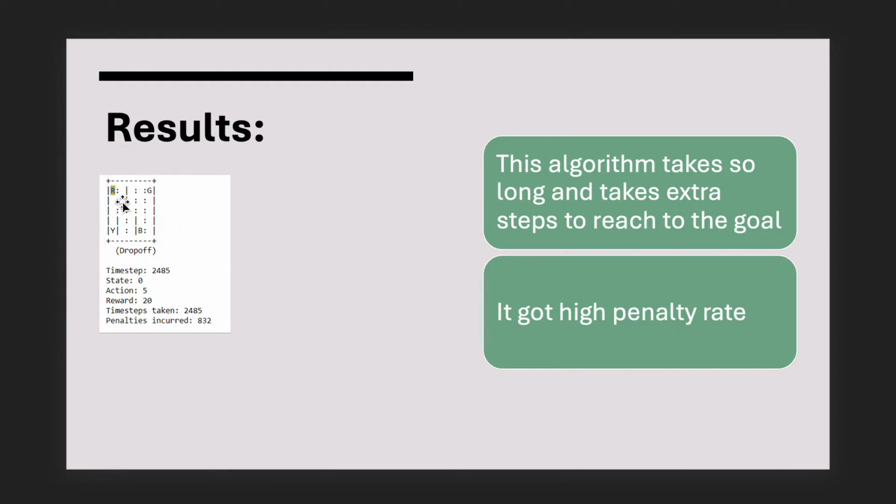So these are our 4 locations here: the drop off, the time spent, the state, and the action space. We got 5 here, rewards we got 20, time steps taken 2485, and the penalties we got is -832.